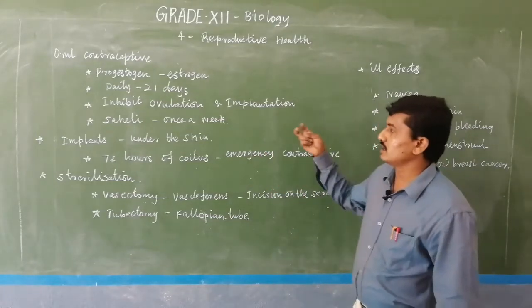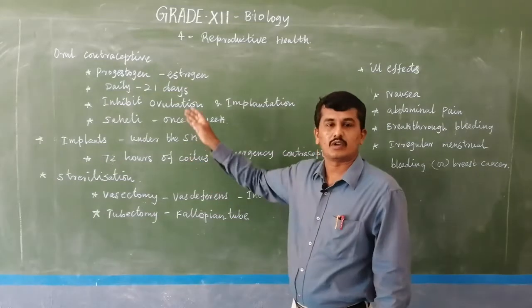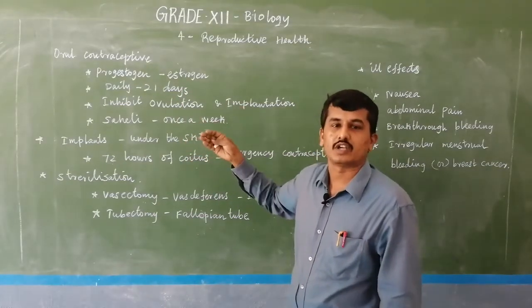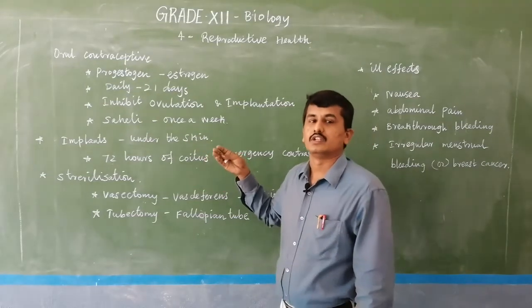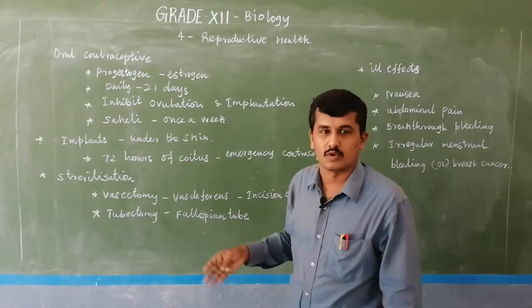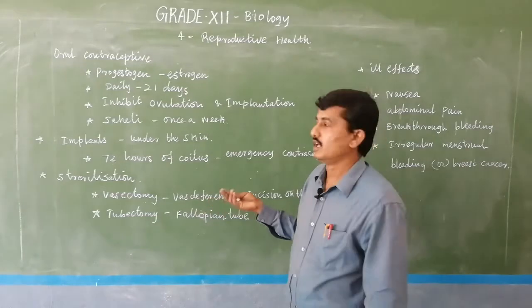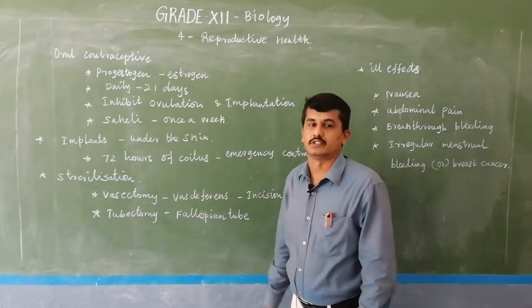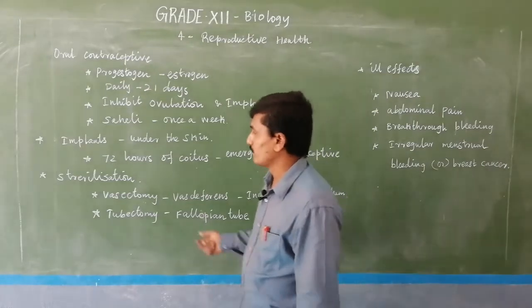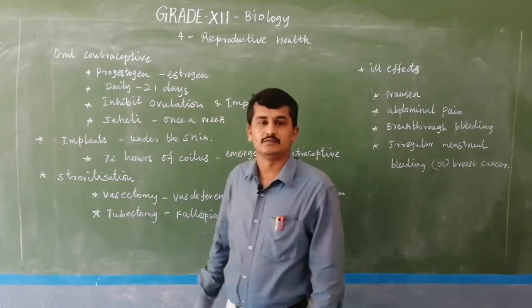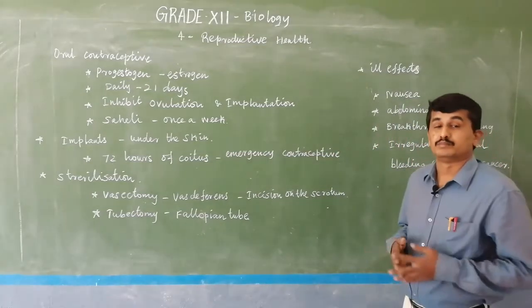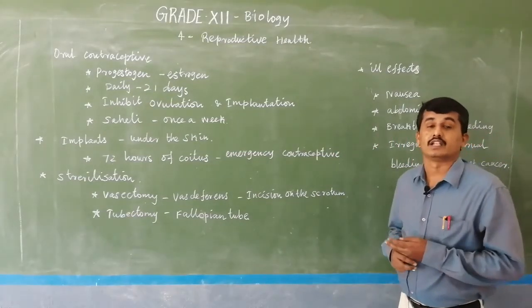So, normally these are all the oral contraceptive methods, chosen according to the couple's choice with the consideration of qualified medical professionals. Couples use any one of these methods. Okay. Then the next is preventing the fertilization permanently.